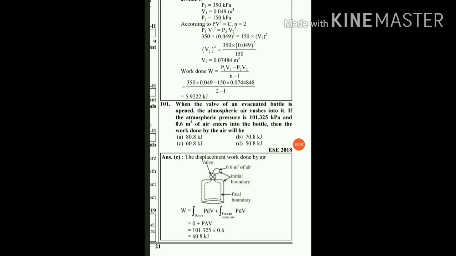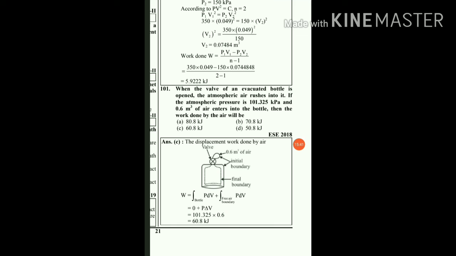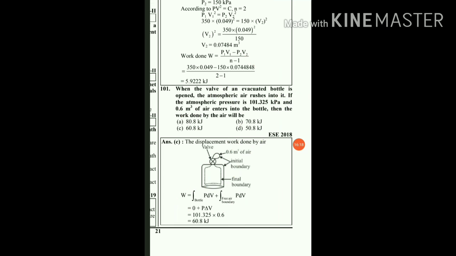If the atmospheric pressure is 101.325 kilopascal and 0.6 meter cube of air enters into the bottle, then the work done by the air will be, so there will be work done by the surrounding air onto the inside of the bottle. Here the work done by the bottle will be 0, but there will be some work done to force the air inside, equal to P dV, which is pressure 101.325 into volume change 0.6. The final answer comes out to be 60.8 kilojoules. So option C will be the right answer.